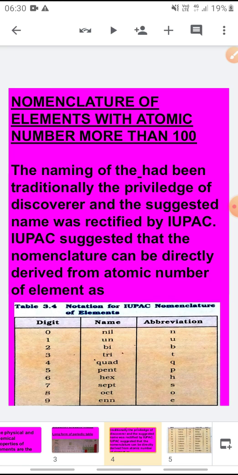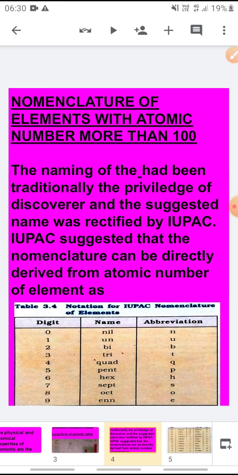So many labs are spending this money because they want the element to be named after them, but many elements are named at the same time in two different countries. So instead of writing the name with the name of the discoverer, a system was suggested by IUPAC, according to which the name is decided on the basis of the atomic number.